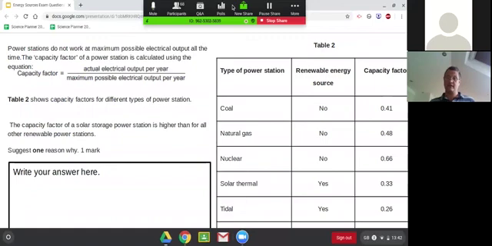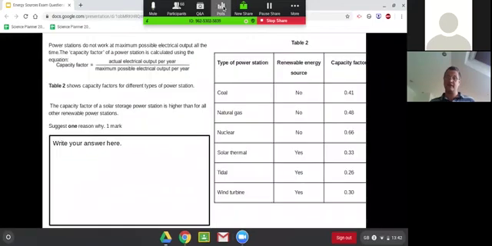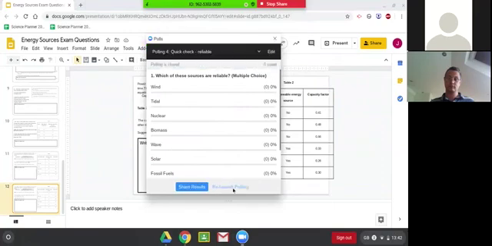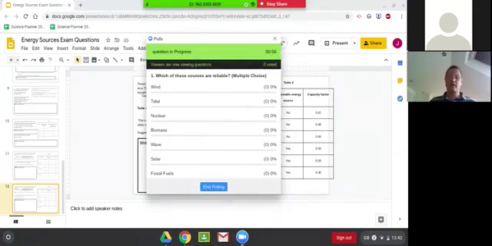And the very last thing I wanted to do was to go back and relaunch this poll, so that you can see, have you remembered which of these energy sources are reliable?